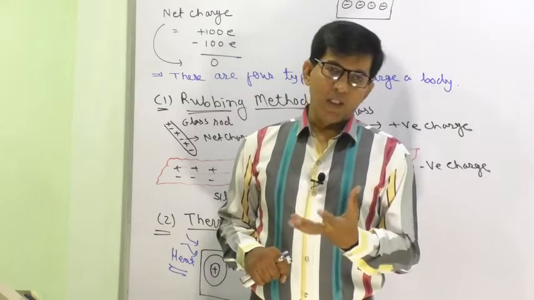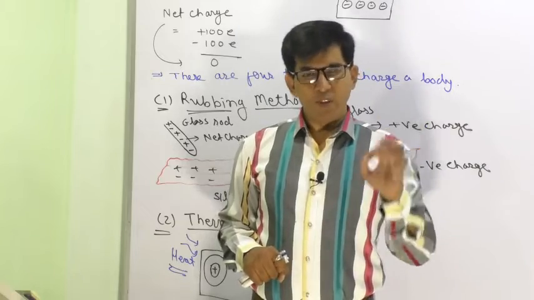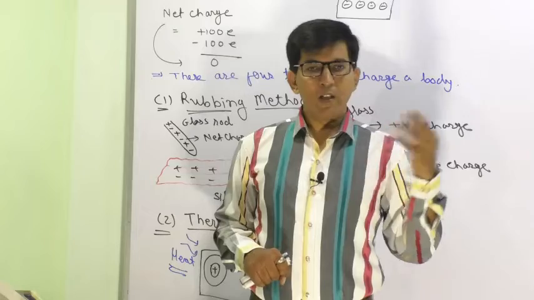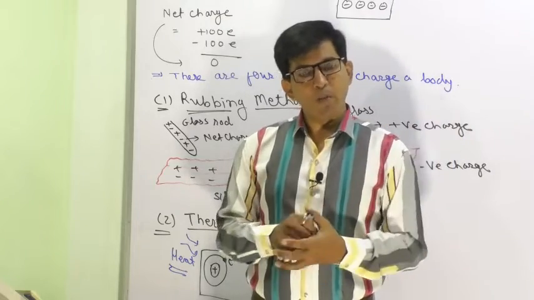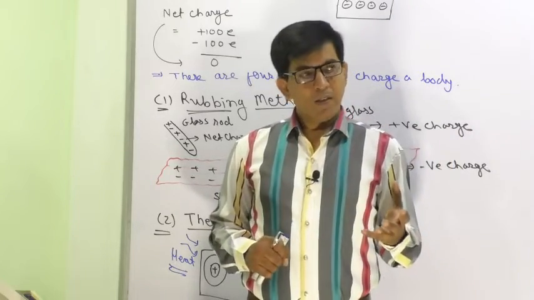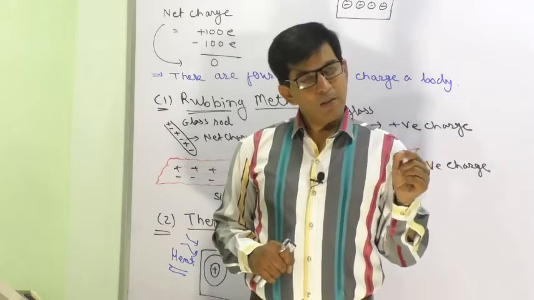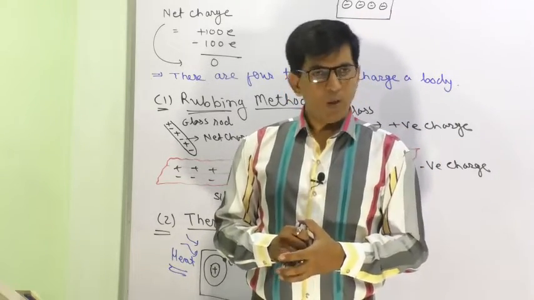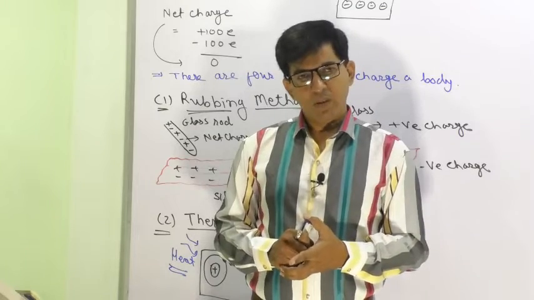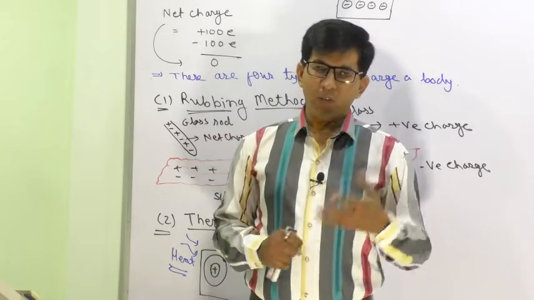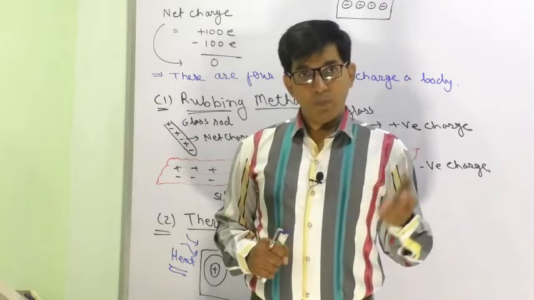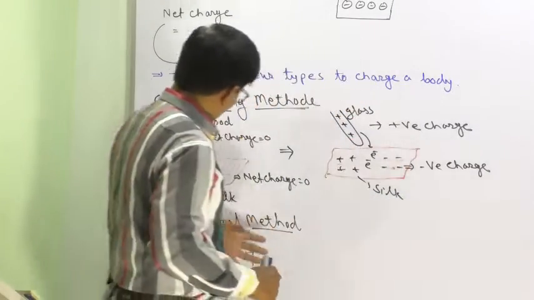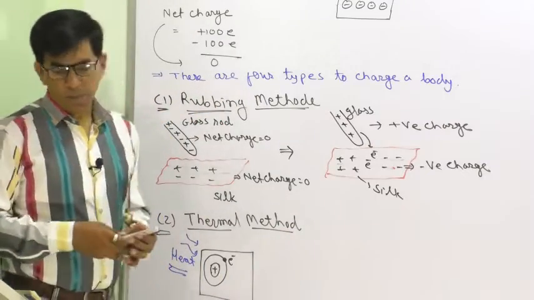Many times you can notice that a tungsten filament bulb often fuses. Why? Because of the heated electrons, it loses a certain amount of its material and the filament becomes thin, so it can fuse. This is the reason of thermal emission of electrons, and we will study thermal emission in the dual nature of radiation and matter also. So this is one kind of method to eject the electron.